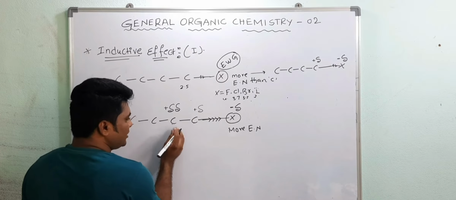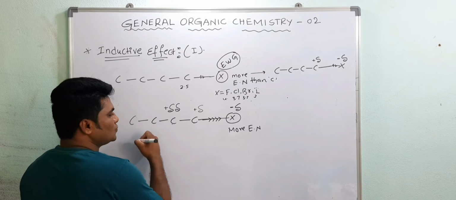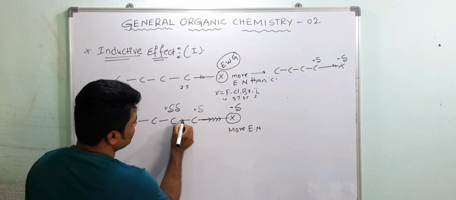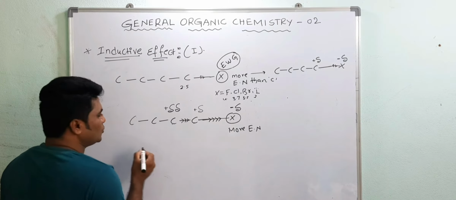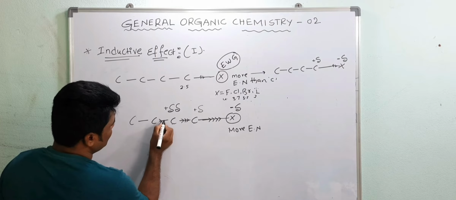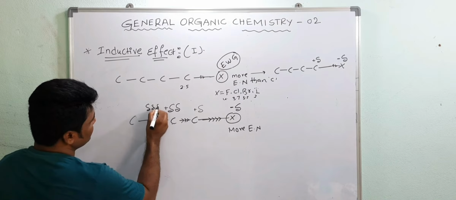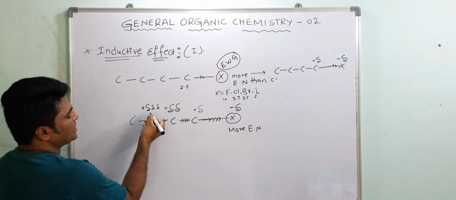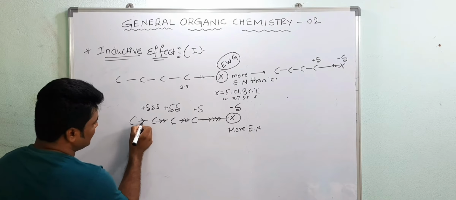Now this carbon atom becomes a little bit electron deficient. Now it will try to pull the electron from the adjacent carbon atom. Here 3, here 4, now just consider here 3. It will try to pull the electron from this one, and due to this it will get an even smaller partially positive charge, and again it will try to pull the electron from this carbon atom.